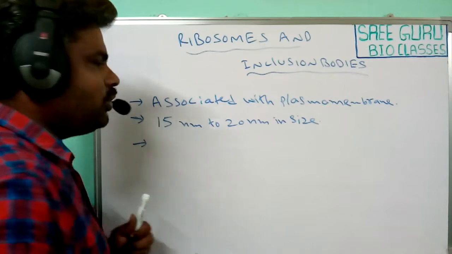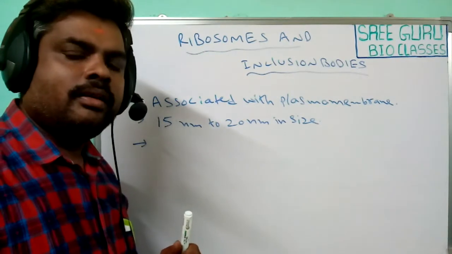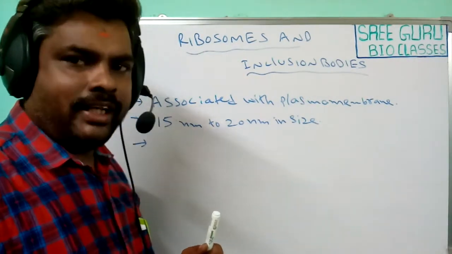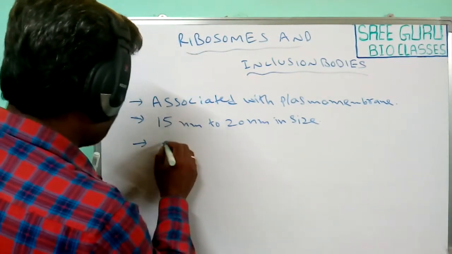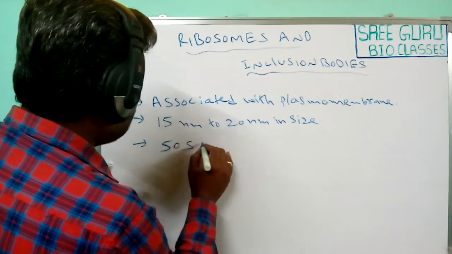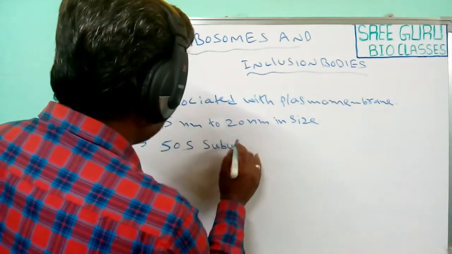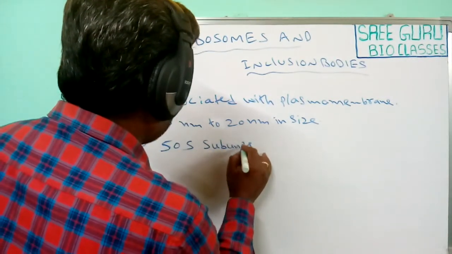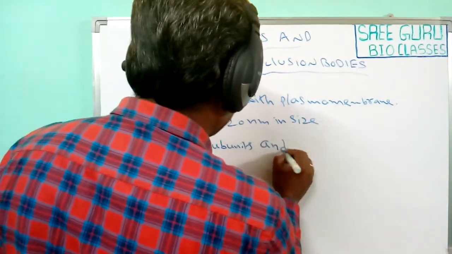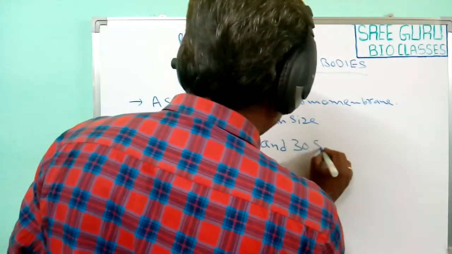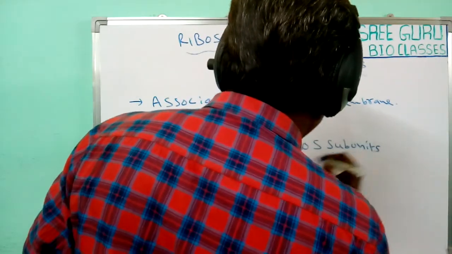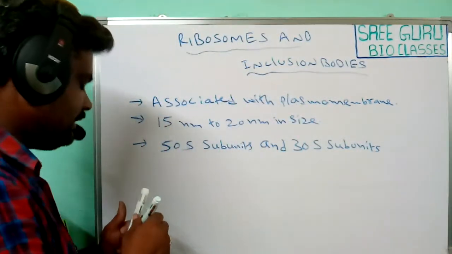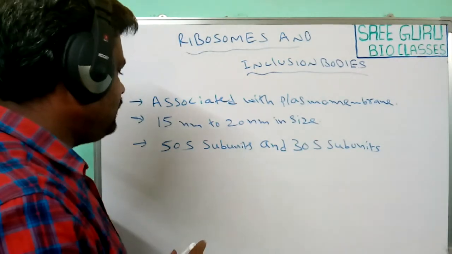Generally, these ribosomes are made up of subunits. A 50S subunit and a 30S subunit are present in these prokaryotic cells.